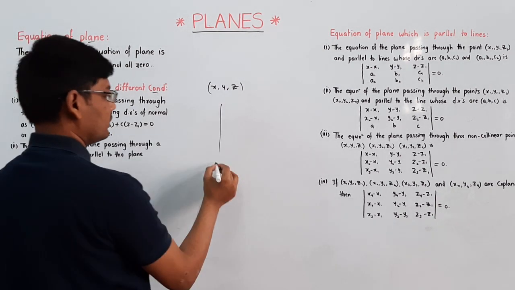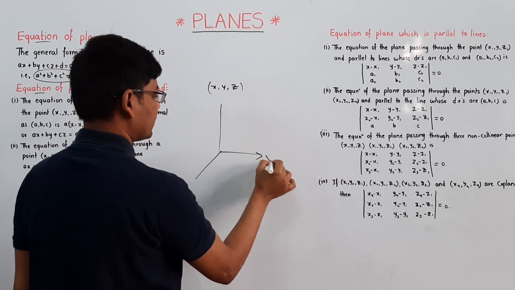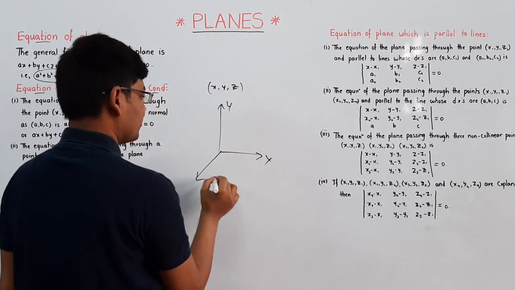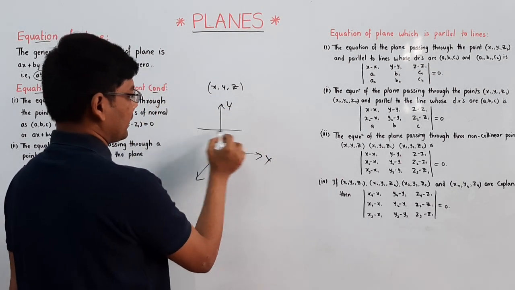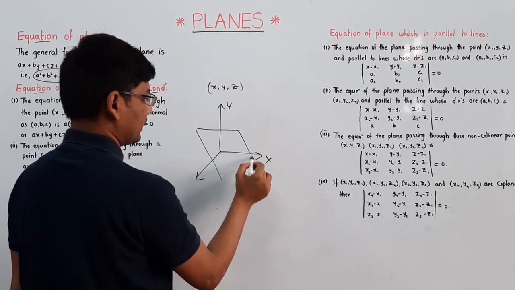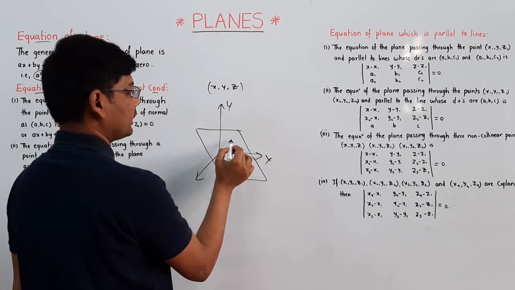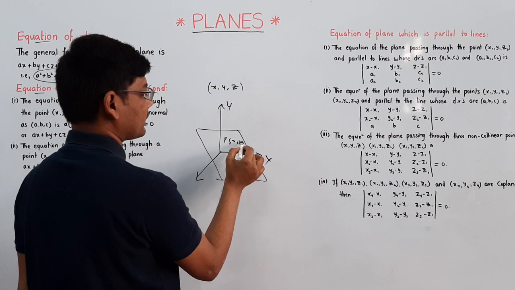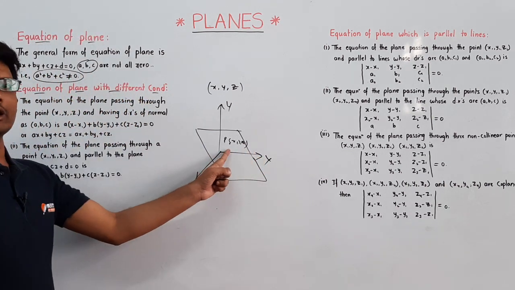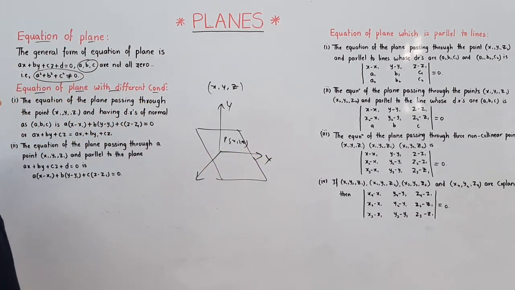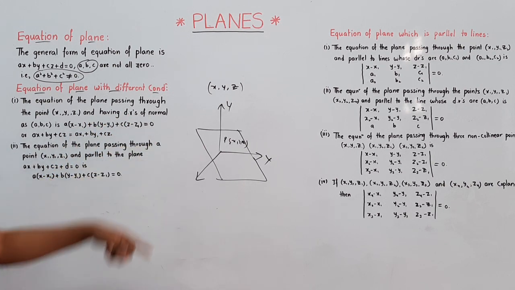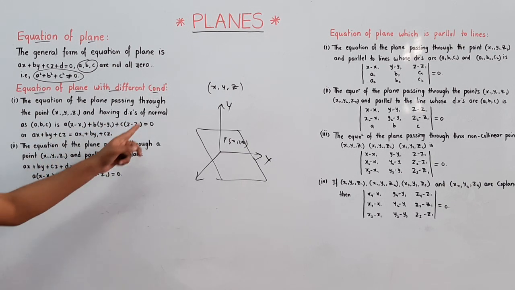For example, this is a 3D coordinate system x, y, z. Here I am taking a plane. This plane is passing through one point, that is P of x, y, z, and having DRs of the normal.